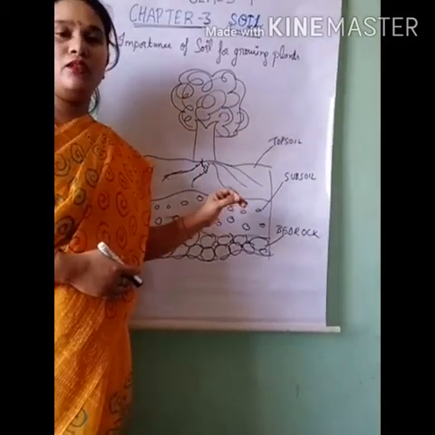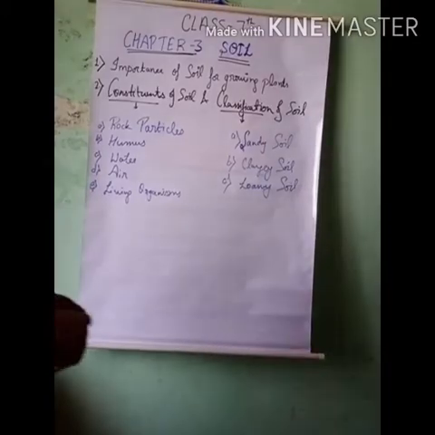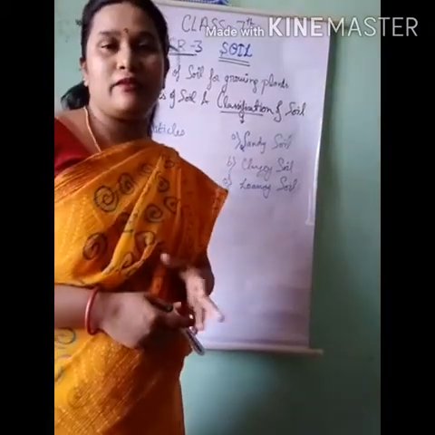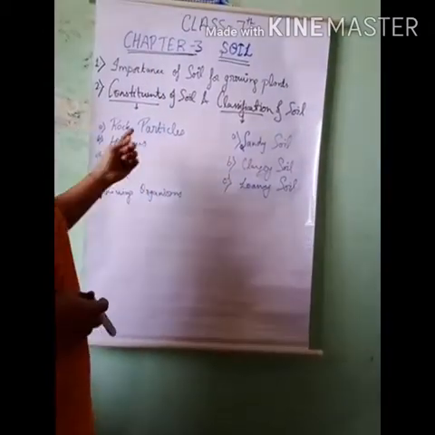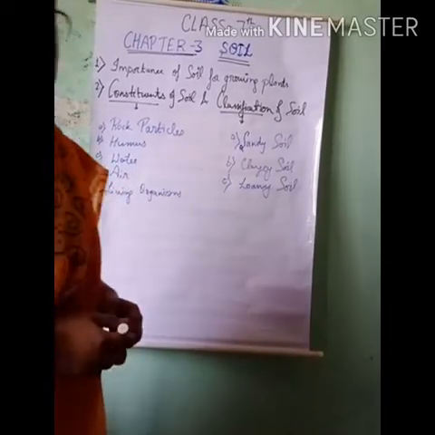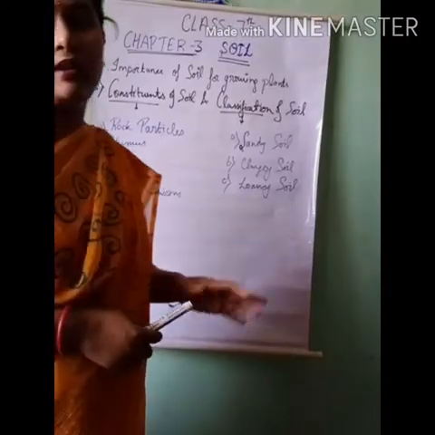Now, we'll move further on to the next topic, constituents of soil. Constituents of soil are further divided into 5 parts: rock particles, humus, water, air, and living organisms. Now, we will discuss all these parts in detail.